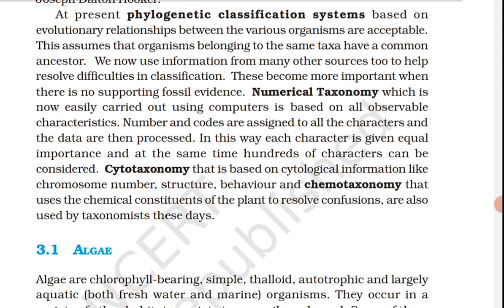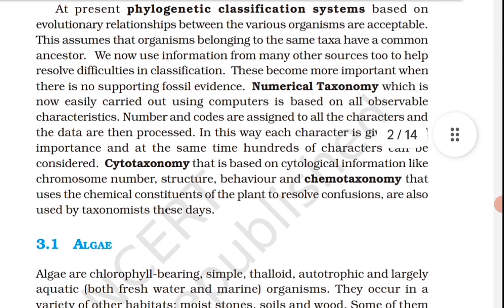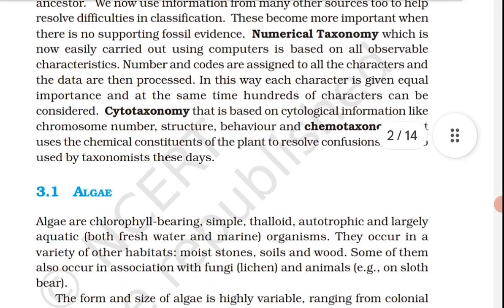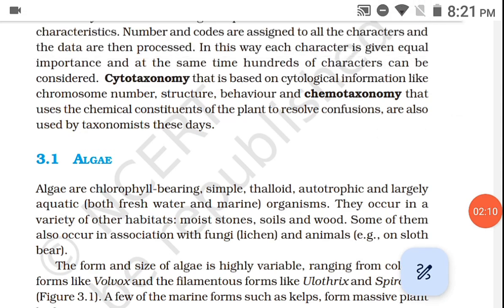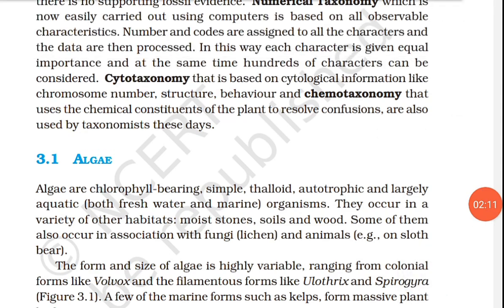Now we are going to read about the algae. Algae are chlorophyll bearing, simple, thalloid, autotrophic and largely aquatic, that is both freshwater and marine organisms. They occur in a variety of other habitats, that is moist stones, soils and wood. Some of them also occur in association with fungi, that is lichen, and with animals, for example on sloth bear.